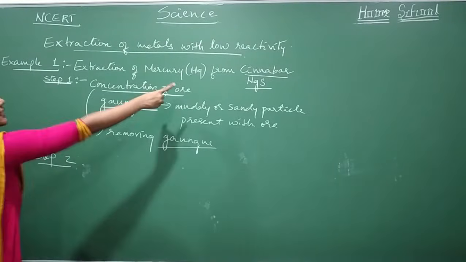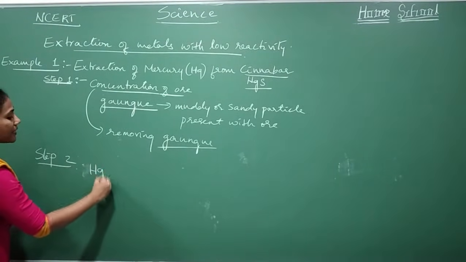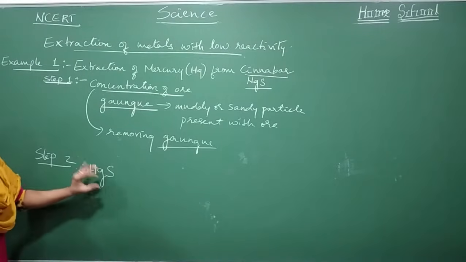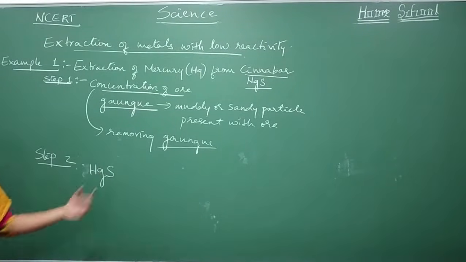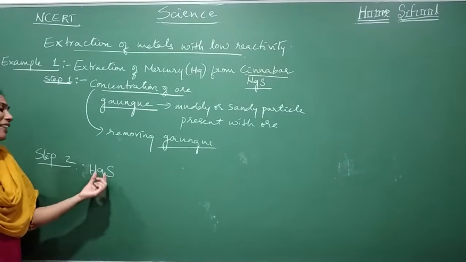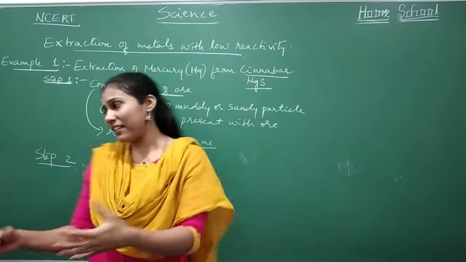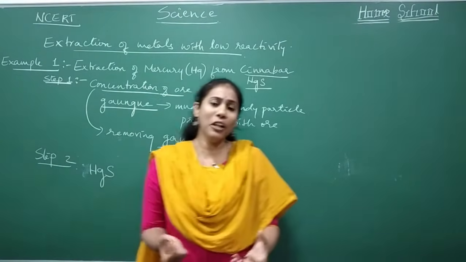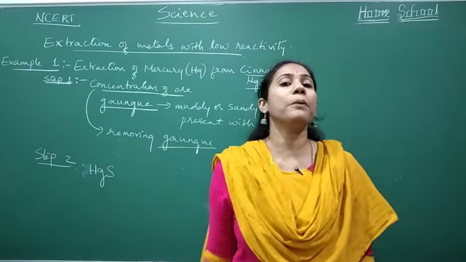So you have this cinnabar. What is the formula for cinnabar? HgS. And in this HgS, the mercury is there in combination with sulfur. Removing sulfur is very difficult. Whenever you want to separate sulfur from a metal, it's quite a difficult process.